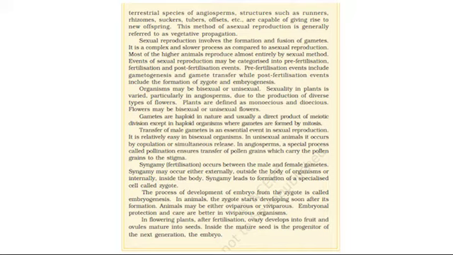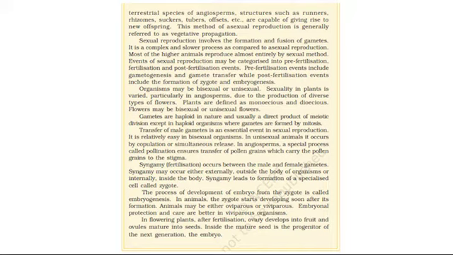Organisms may be bisexual or unisexual. Sexuality in plants is varied, particularly in angiosperms, due to the production of diverse types of flowers. Plants are defined as monoecious and dioecious. Flowers may be bisexual or unisexual. Gametes are haploid in nature and usually a direct product of meiotic division except in haploid organisms where gametes are formed by mitosis. Transfer of male gametes is an essential event in sexual reproduction.